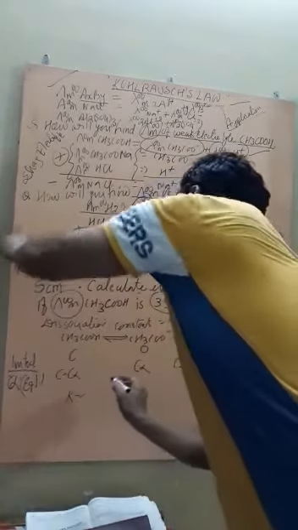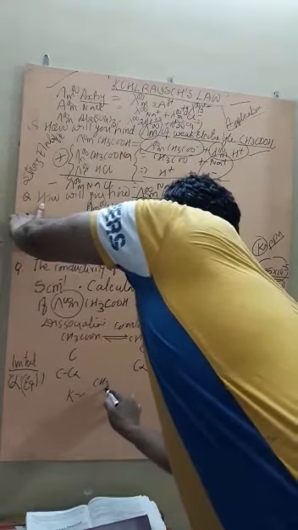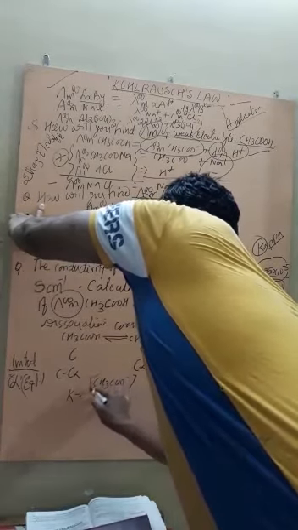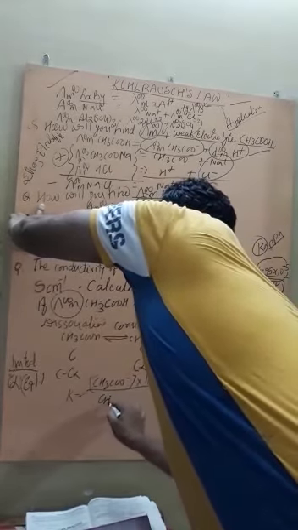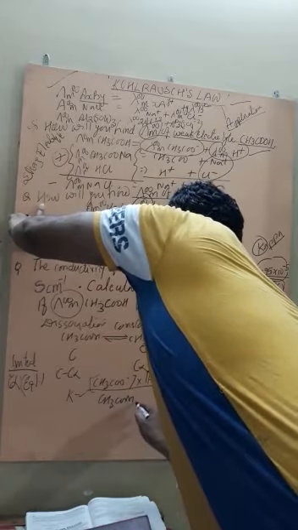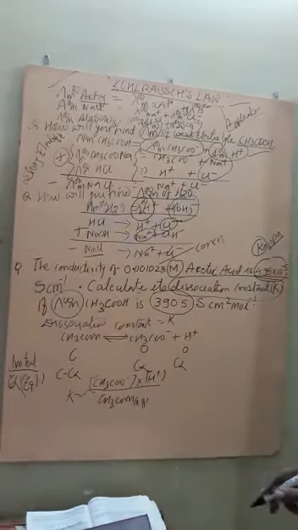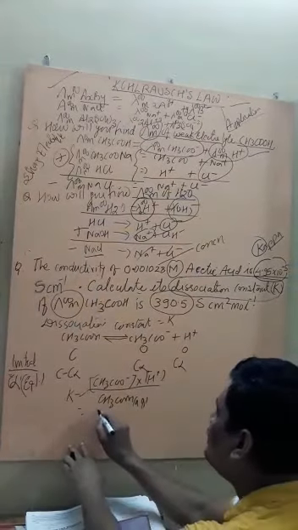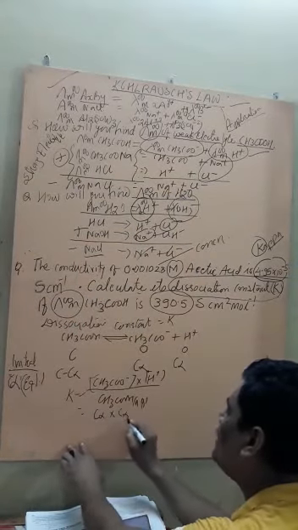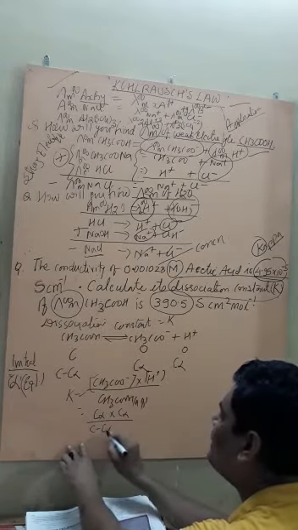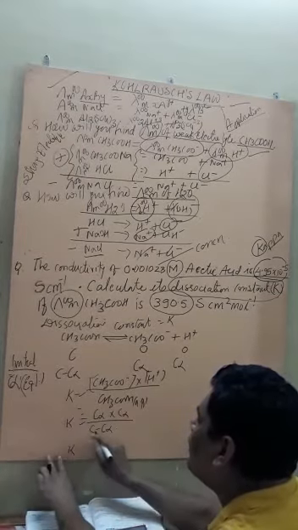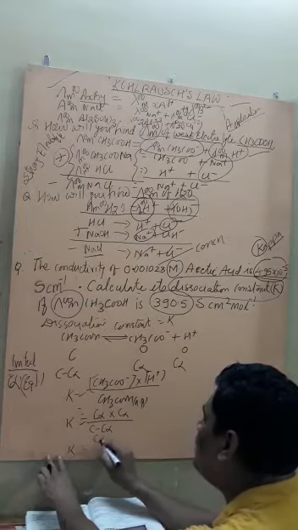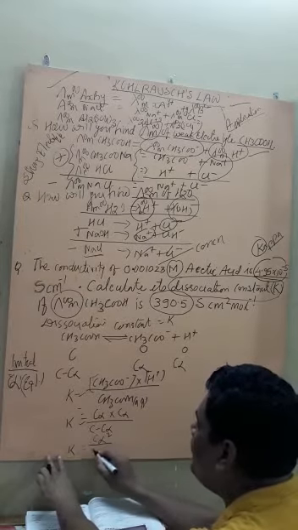Now here we can write K equal to the concentration of acetate ion multiplied by the concentration of H cation, divided by the concentration of aqueous CH3COOH. So K is equal to C alpha multiplied by C alpha divided by C minus C alpha, or in short, K is equal to C alpha square upon 1 minus alpha.